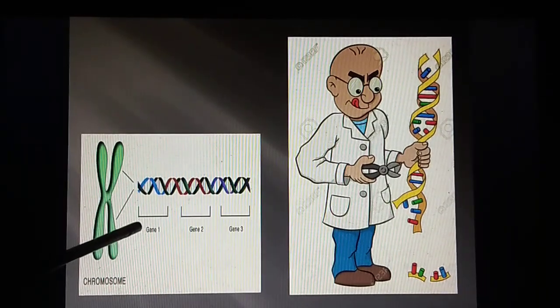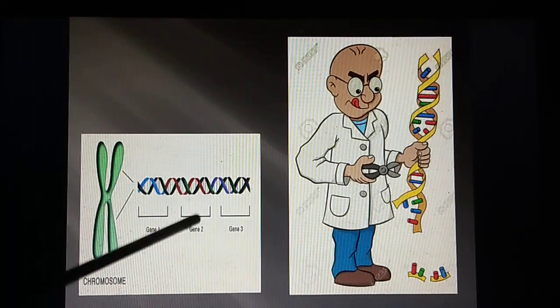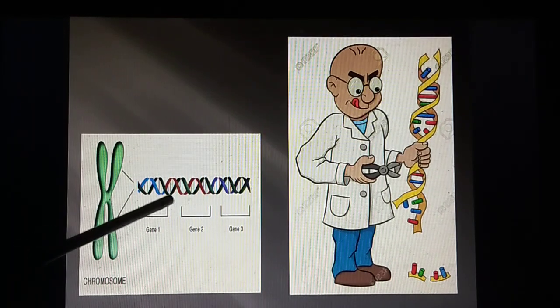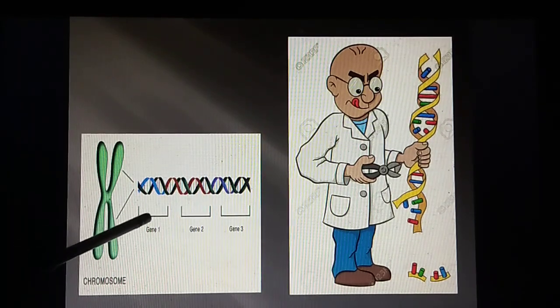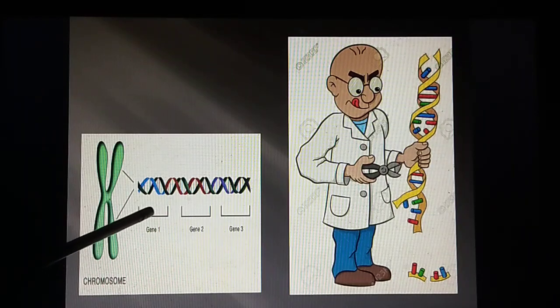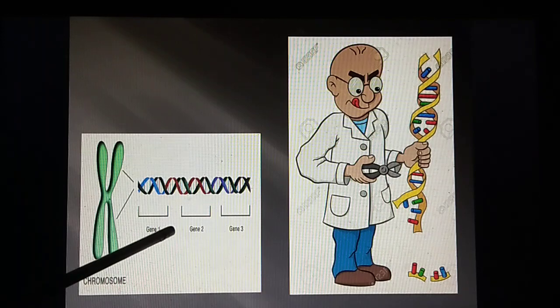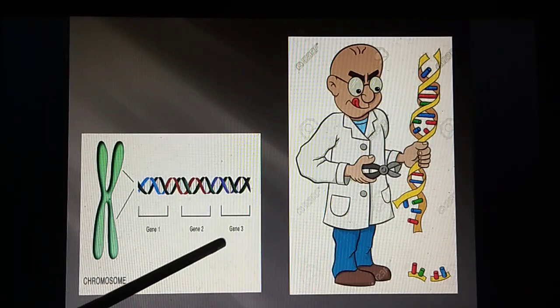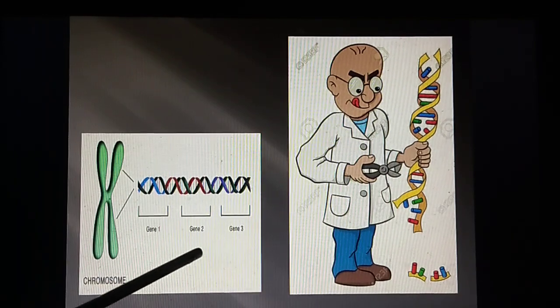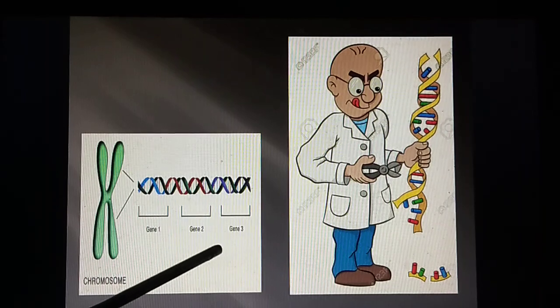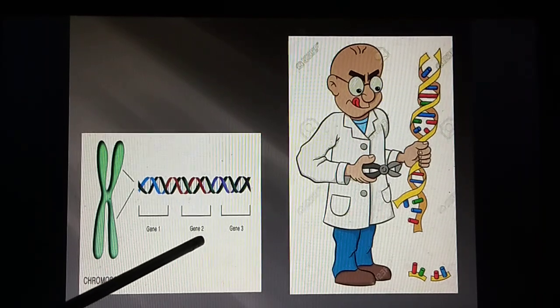So, what do chromosomes have? Chromosomes have DNA. DNA has genes, and genes impart certain characteristics. So, these are the genes which show the characteristics in us which we have inherited from our parents, or which we have got from our parents.